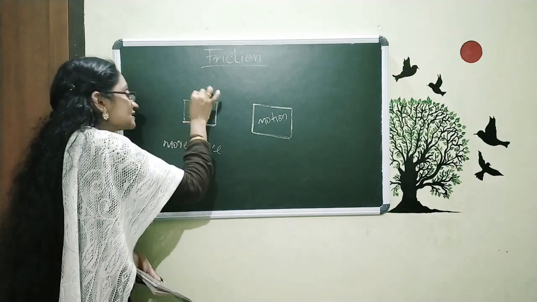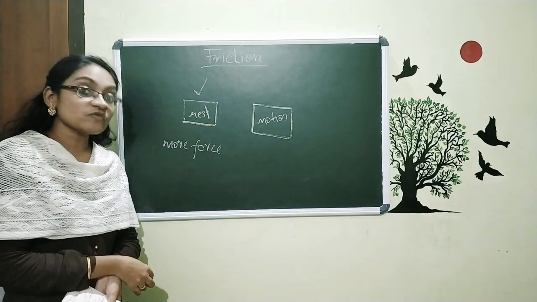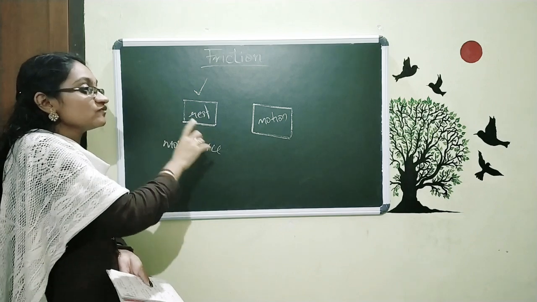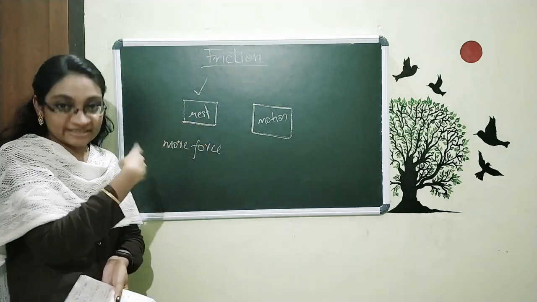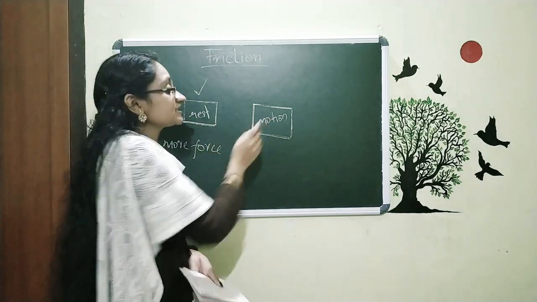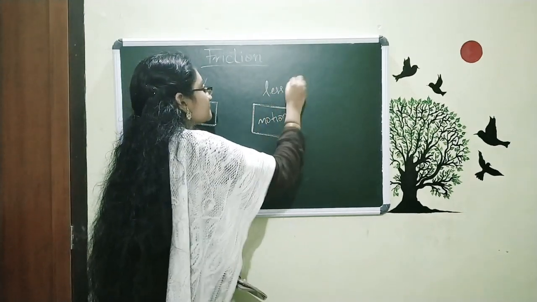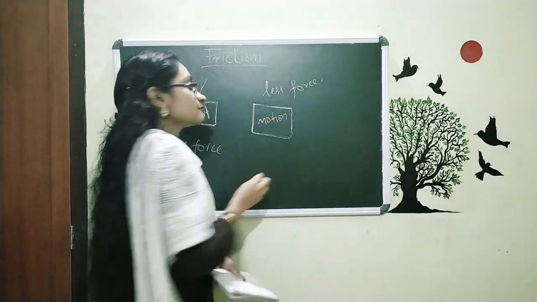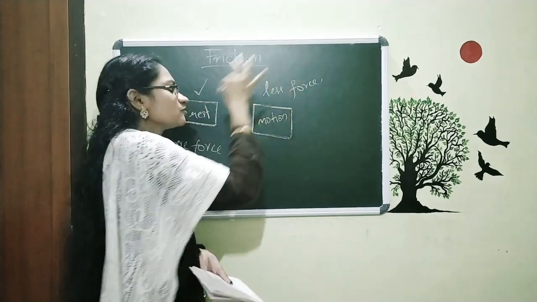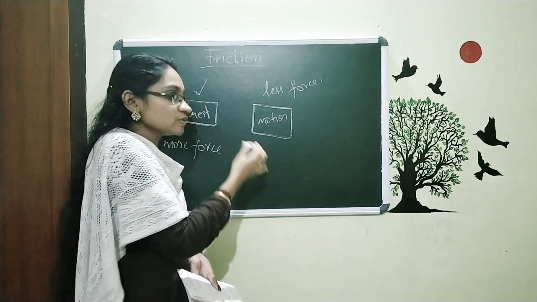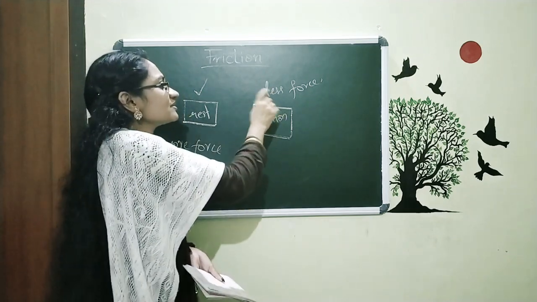This body needs more force. That means when an object is at rest, we have to give more force to make it move. And this object is already in motion and it needs less force to just move it again, or if we want to increase or decrease the speed, it needs only less force.